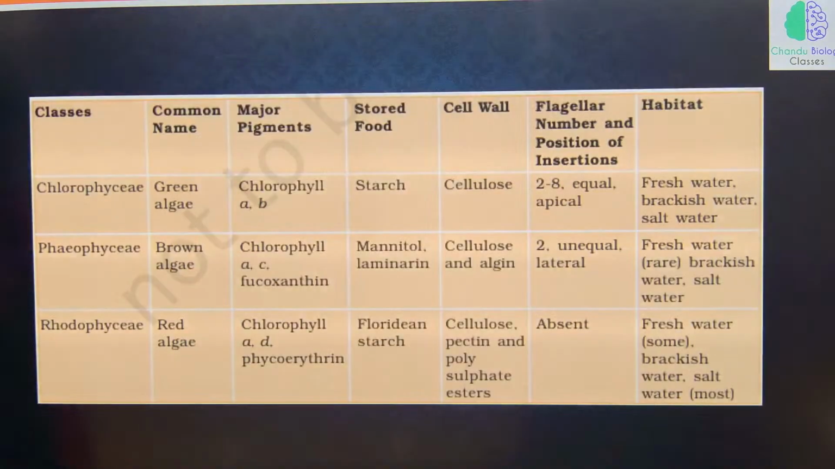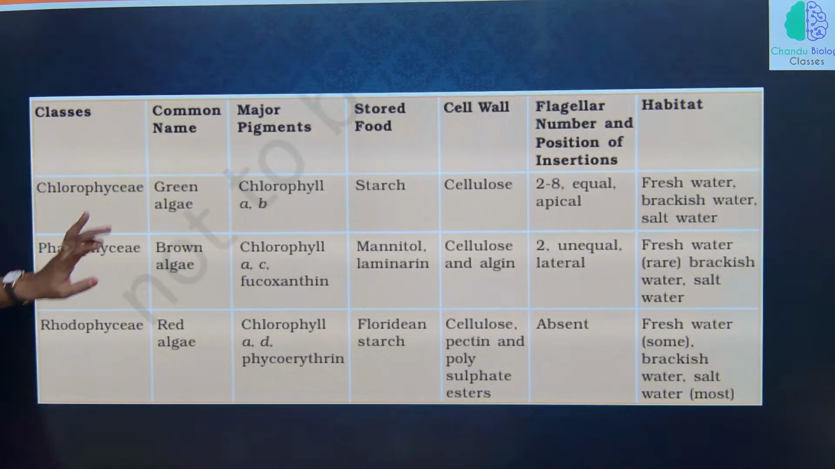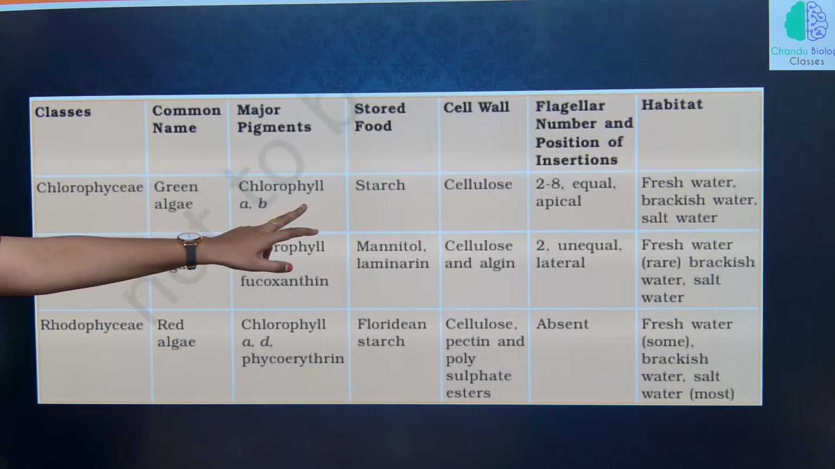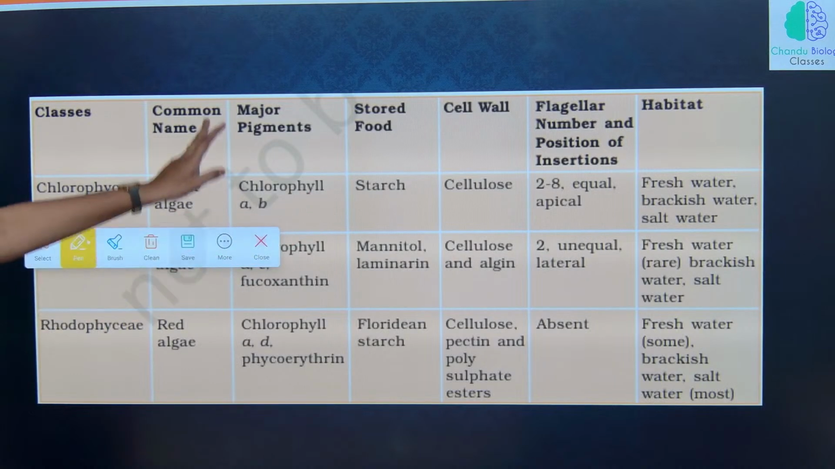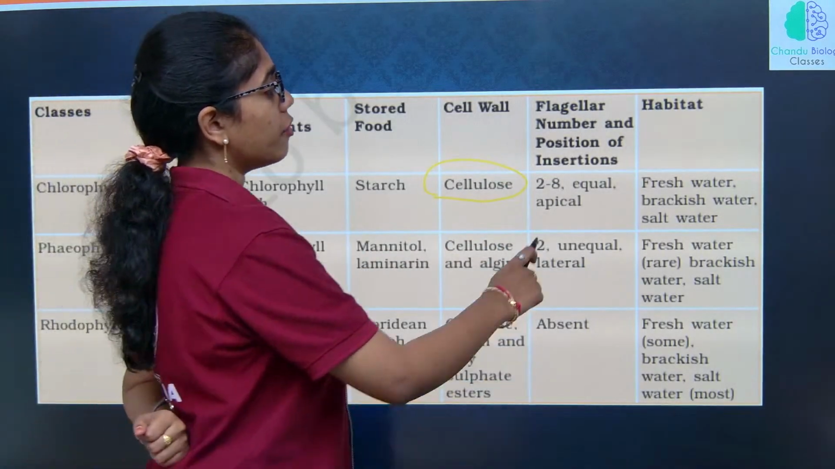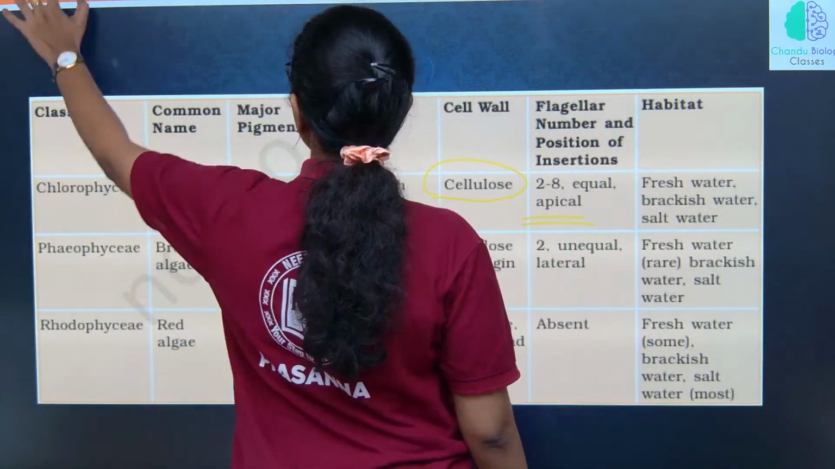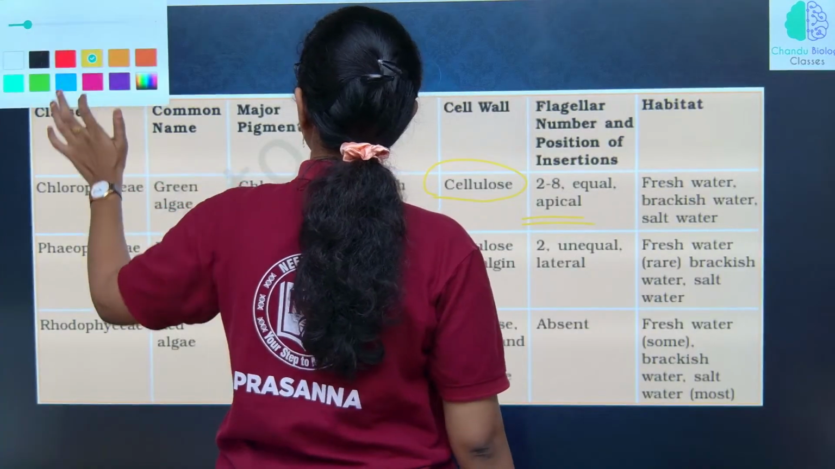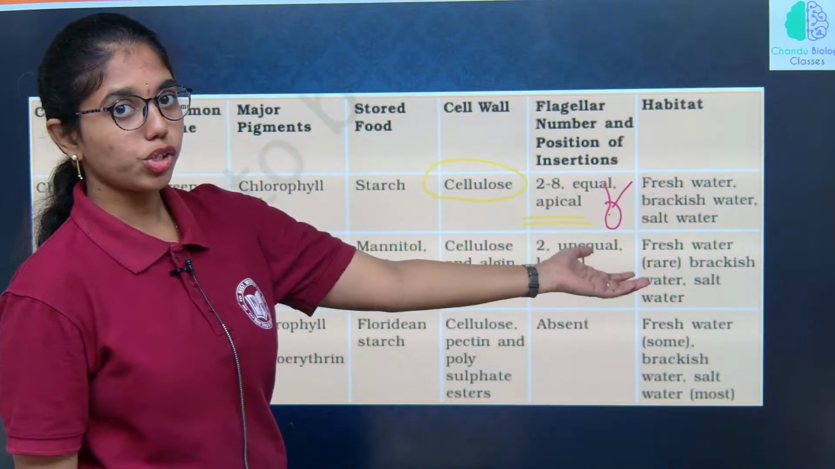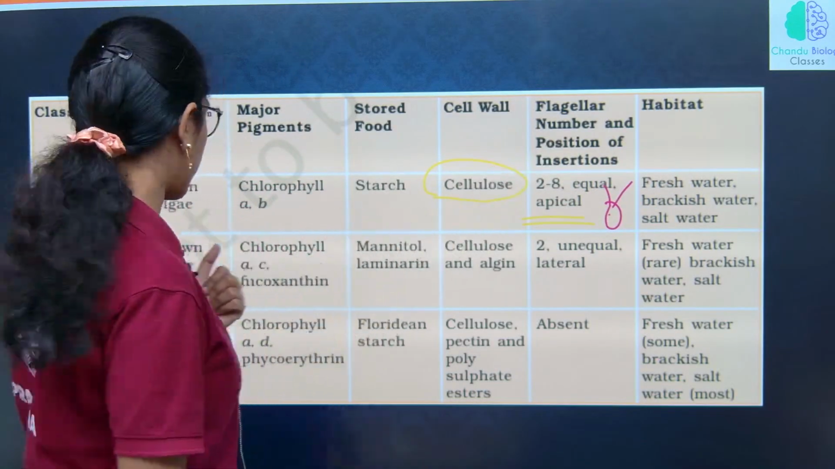This table is important for us, wherein we have three classes: Chlorophyceae, Phaeophyceae and Rhodophyceae. Chlorophyceae is also called green algae. Major pigments are chlorophyll A and B. Stored food material is starch. The cell wall is made up of cellulose. We have 2 to 8 equal apical flagella. Habitat is fresh water, brackish water and salt water.